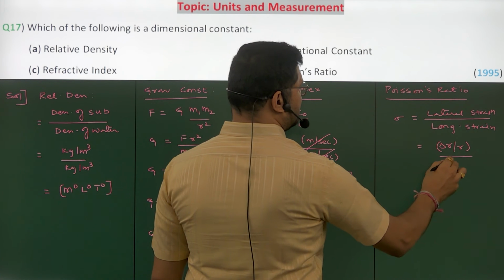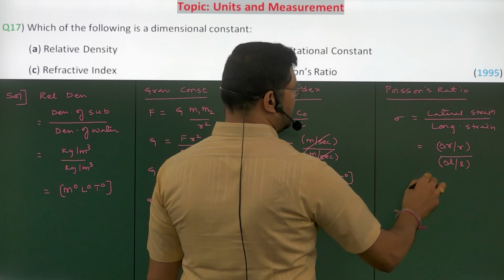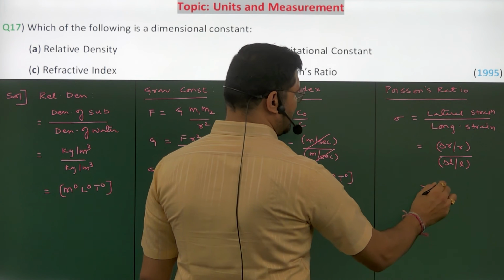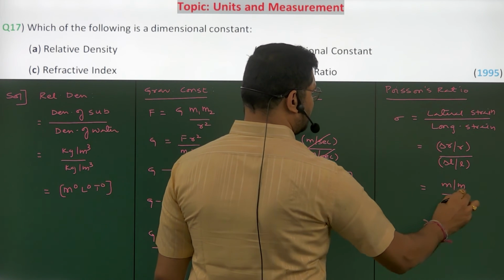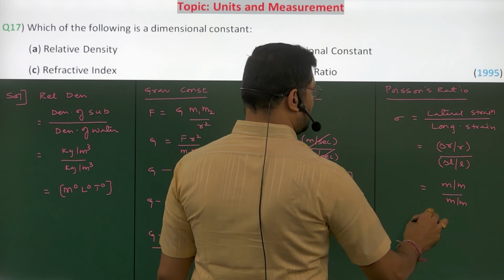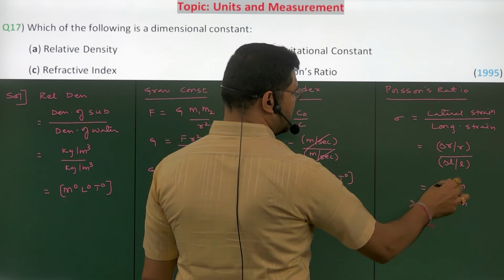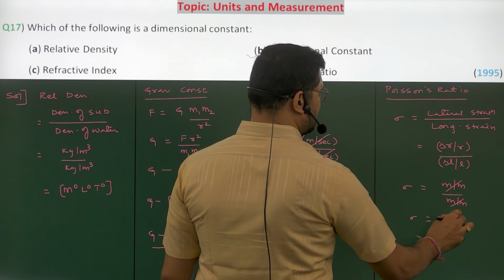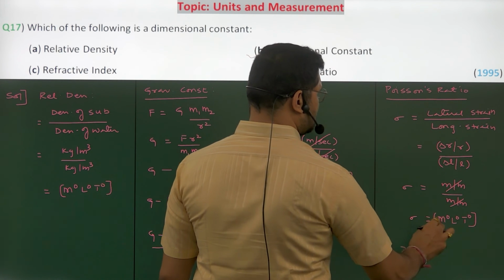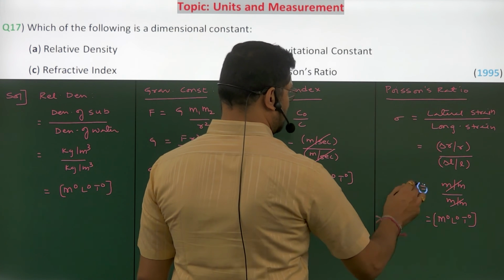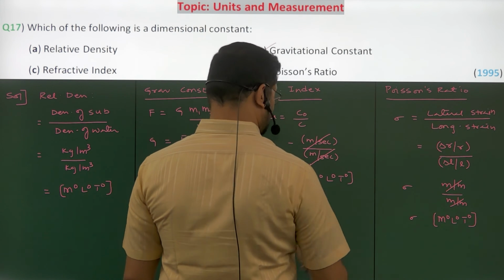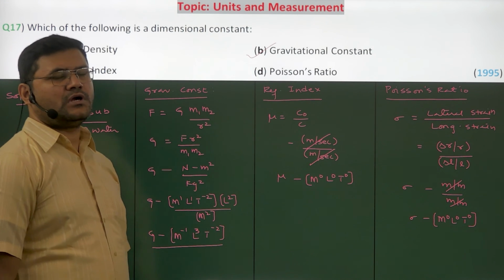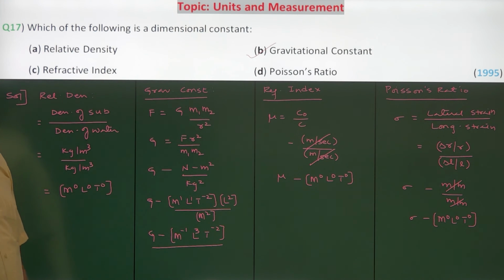Longitudinal strain is change in length by initial length of the given wire. Change in radius and change in length are all measured in meters, right? Meter per meter. So again, I have no units here. All the units get cancelled. So again, it becomes a dimensionless quantity. Sigma has no dimensional formula.